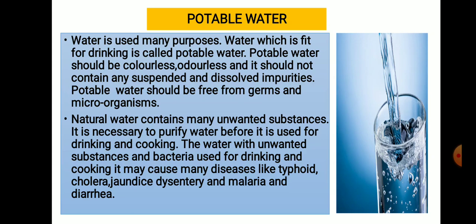Water therefore has to undergo cleaning in big purification plants before it finally reaches our homes. The three main processes that water undergoes during purification are sedimentation, filtration, and chlorination.